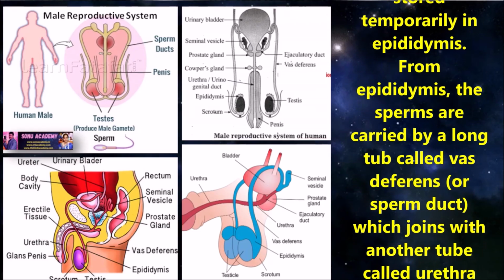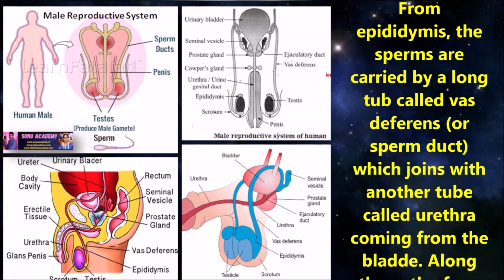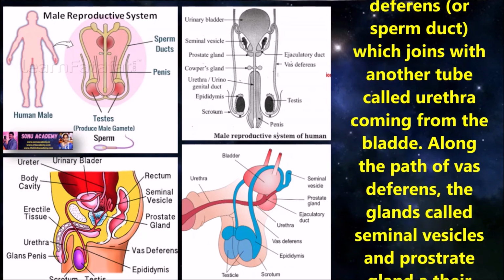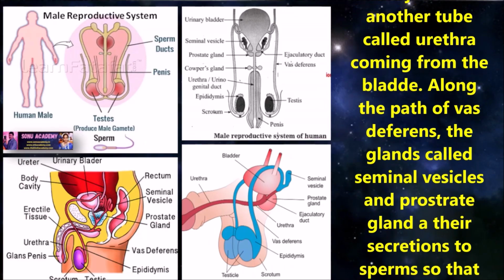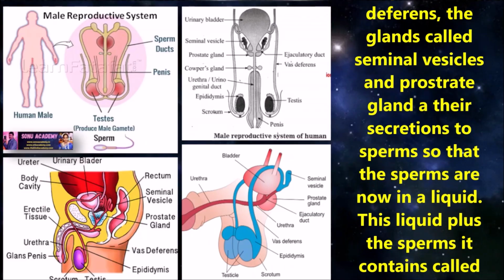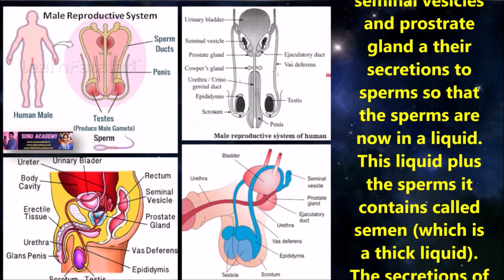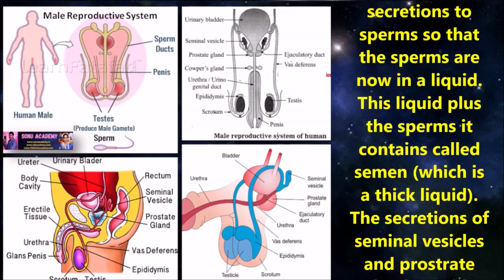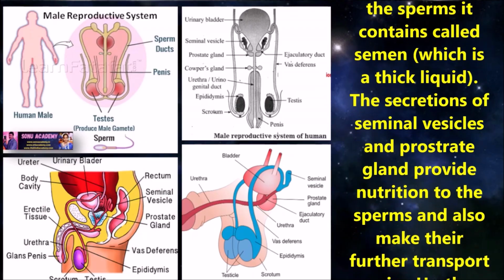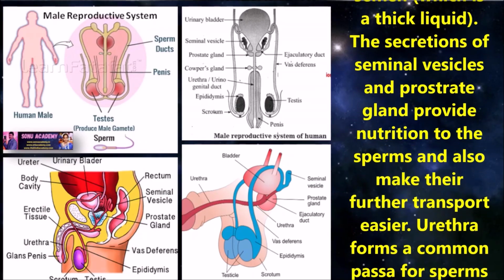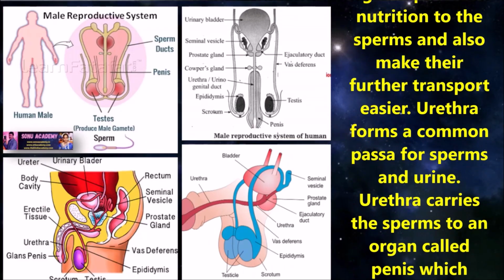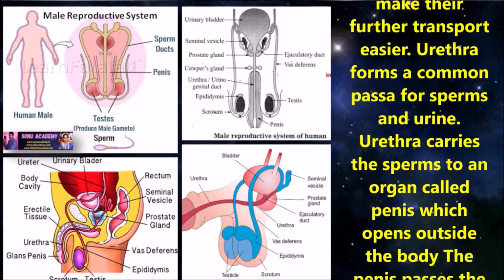From the epididymis, the sperms are carried by a long tube called the vas deferens, which joins with another tube called the urethra, coming from the bladder. Along the pathway of the vas deferens, the glands called seminal vesicles and prostate gland add their secretions to the sperms so that the sperms are now in liquid. The liquid containing the sperms is called semen, which is a thick liquid. The secretions of the seminal vesicles and prostate gland provide nutrition to the sperms and also make their further transport easier.